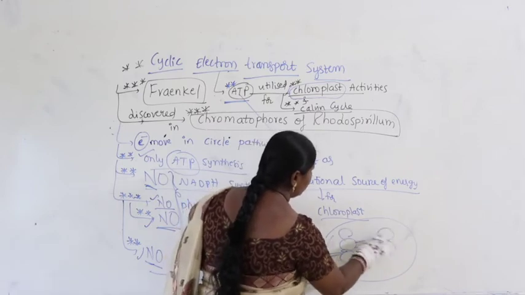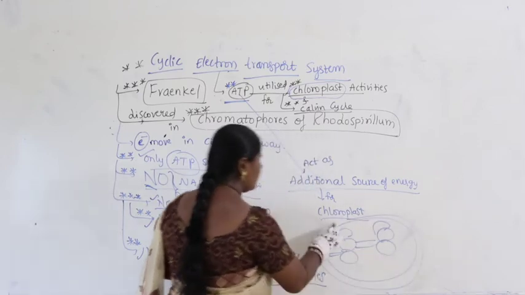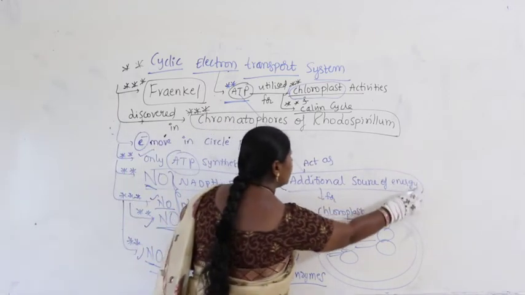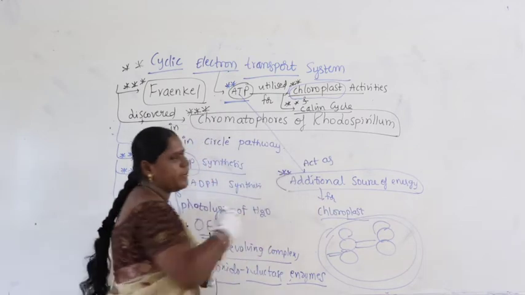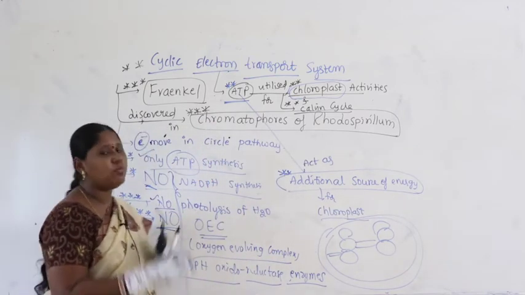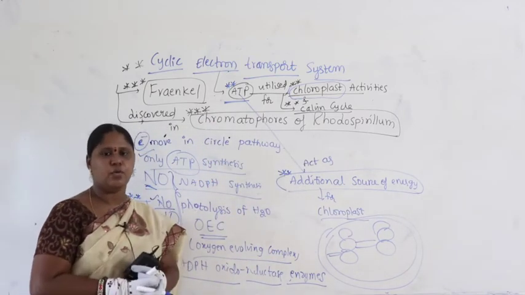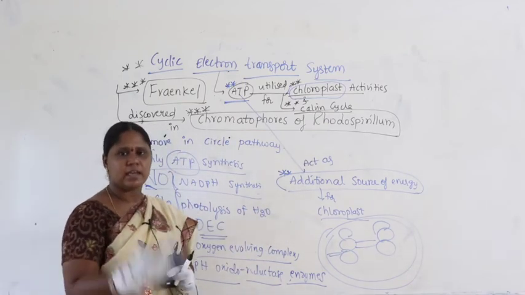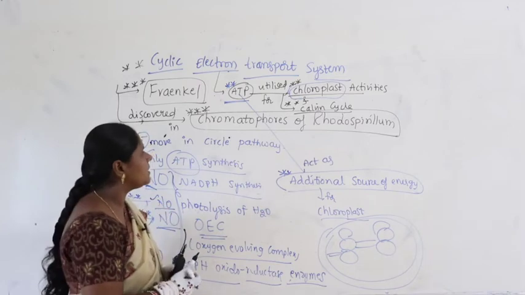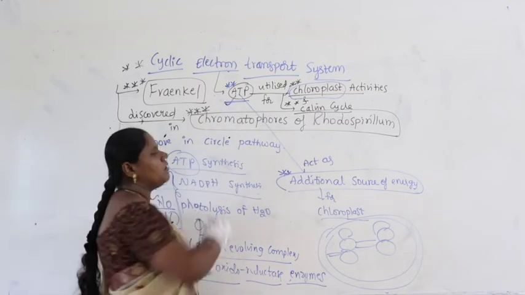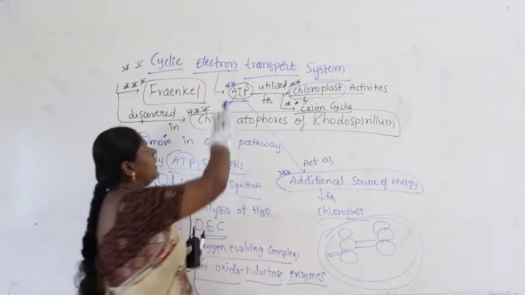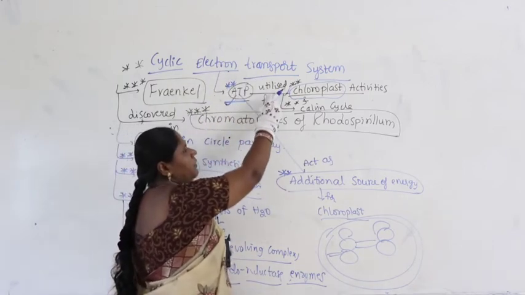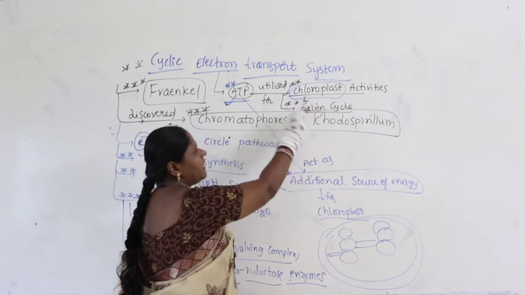This is the chloroplast. Now, the ATP generated is an additional source of energy, meaning whenever more ATP is needed for chloroplast activities, at that time it will operate cyclic electron transport system. As a result, you can see more production of ATP. So, ATP generated from cyclic electron transport system is utilized for chloroplast activity and Calvin cycle.